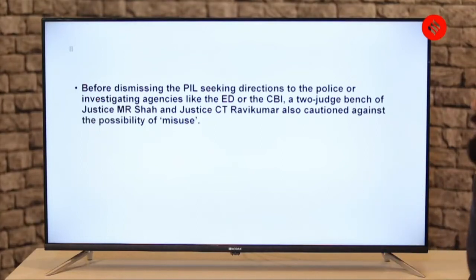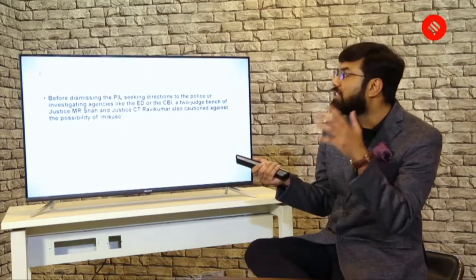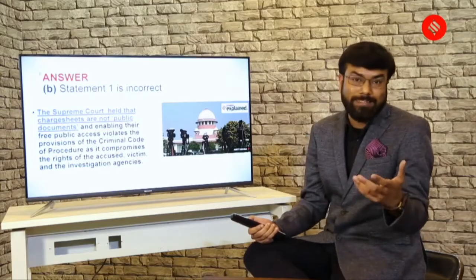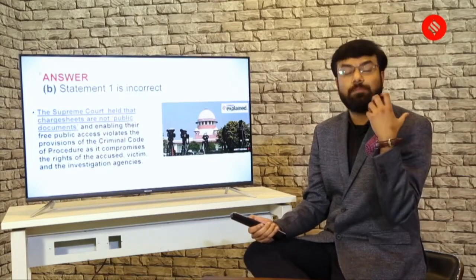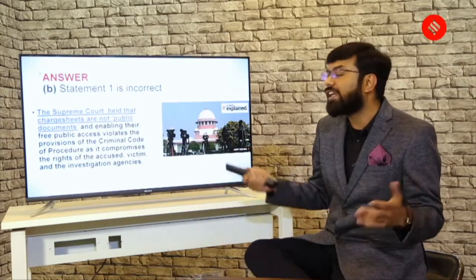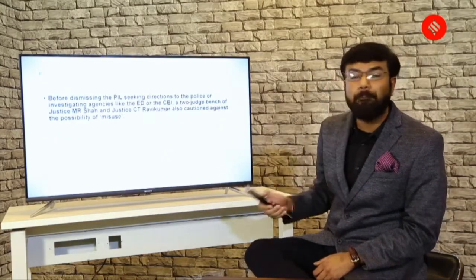Before dismissing the PIL seeking directions to the police or investigating agencies like the ED or the CBI, a two-judge bench of Justice M.R. Shah and Justice C.T. Ravi Kumar also cautioned against the possibility of misuse. Because of the misuse, you cannot make it a public document. Again, it involves the person's dignity and right to privacy, and he's just an accused, or maybe a victim. So it should not be a public document because it can be misused.